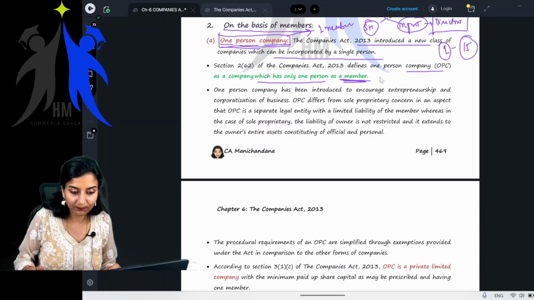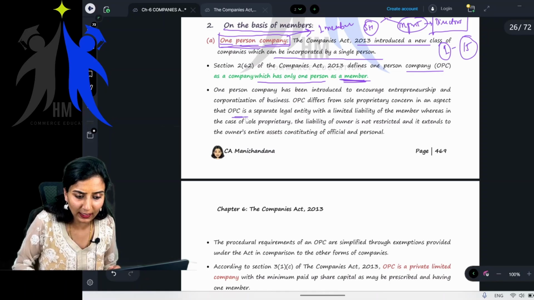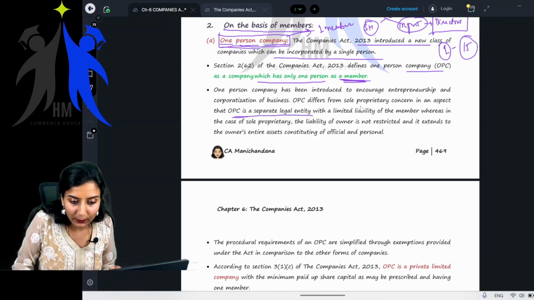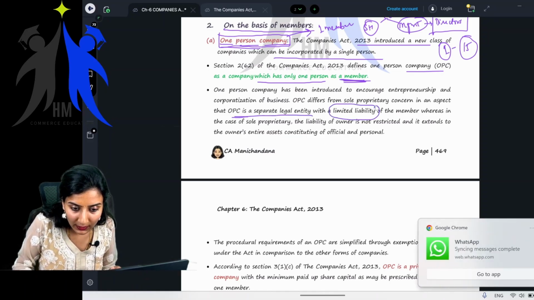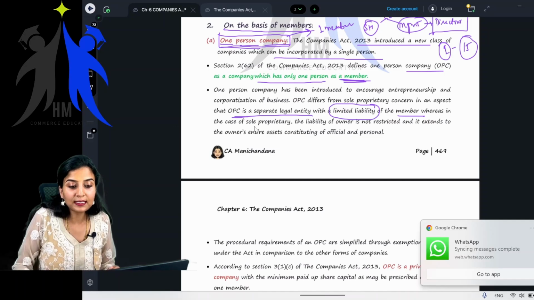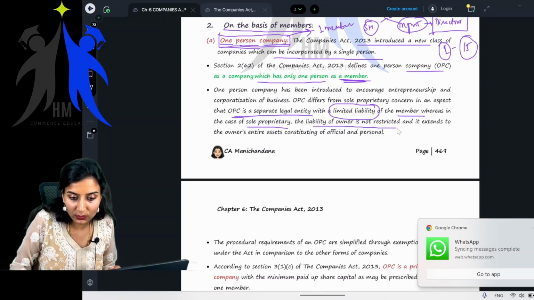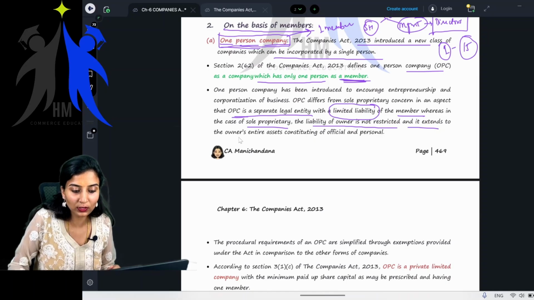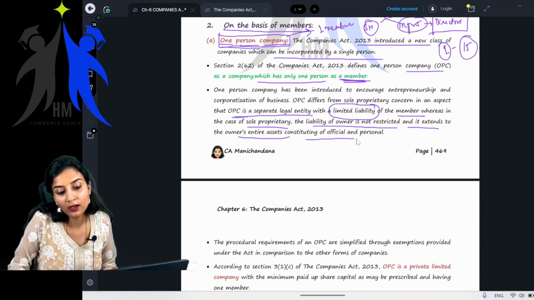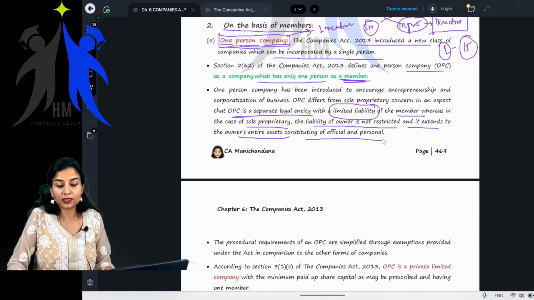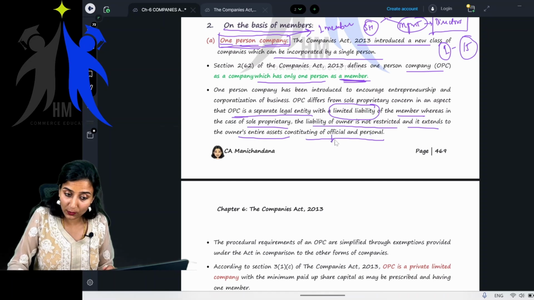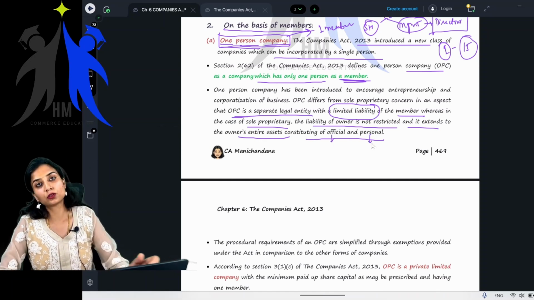OPC is a separate legal entity because it is a company with limited liability of the member. Whereas in a sole proprietary concern, the liability of the owner is not restricted and extends to the owner's entire assets, official and personal, meaning the business assets and even his personal assets will be attached.